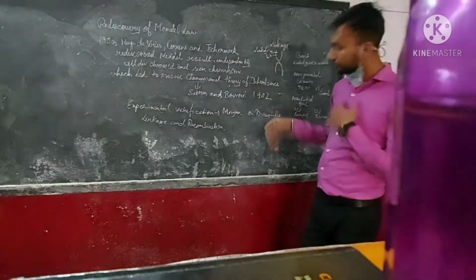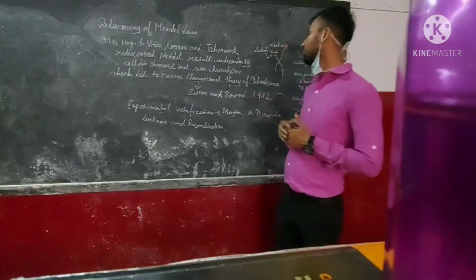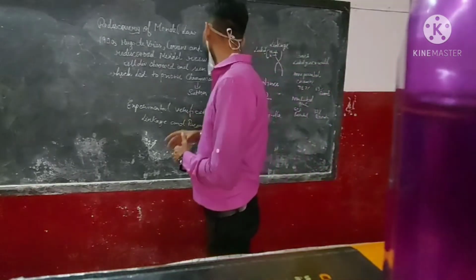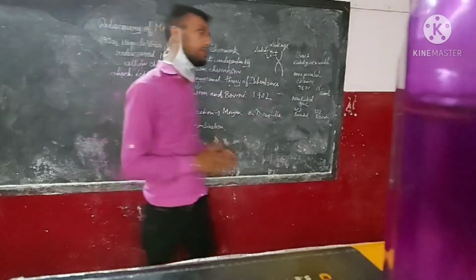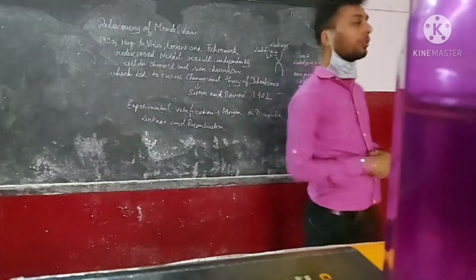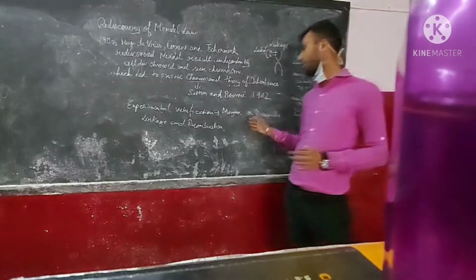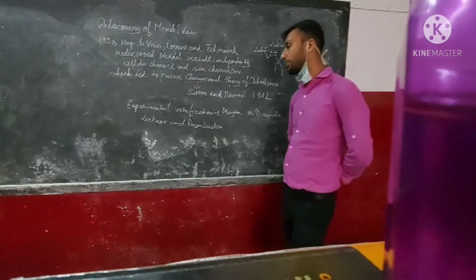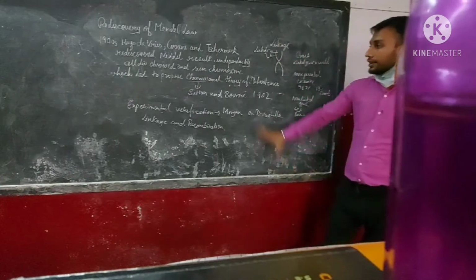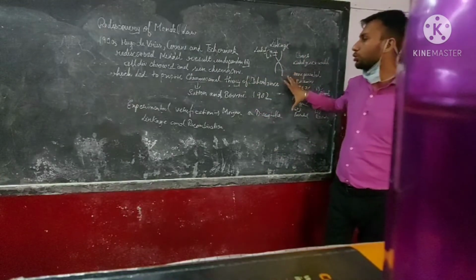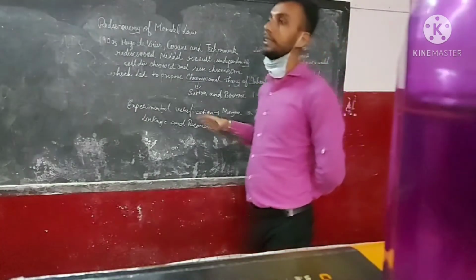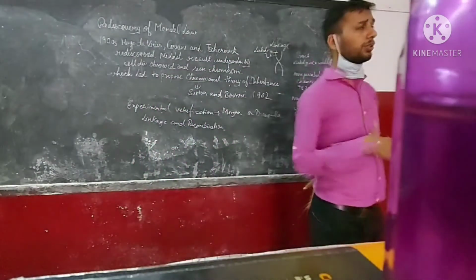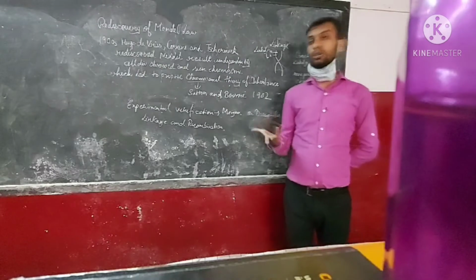To prove the chromosomal theory of inheritance of Sutton and Boveri and its postulates, experimental verification on the chromosomes of Drosophila melanogaster was performed by T.H. Morgan. T.H. Morgan performed the experiment on Drosophila, and he gave support to the chromosomal theory of inheritance. The question arises: why did Morgan choose Drosophila only?